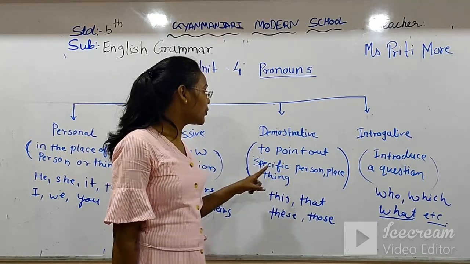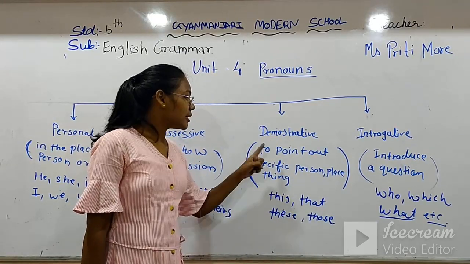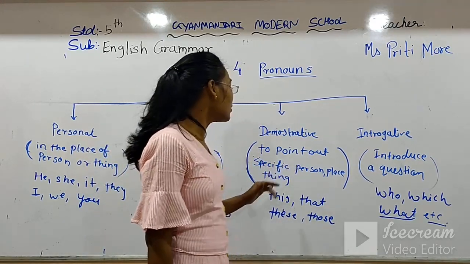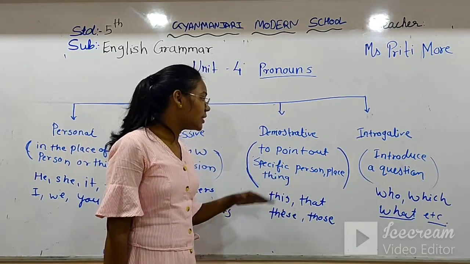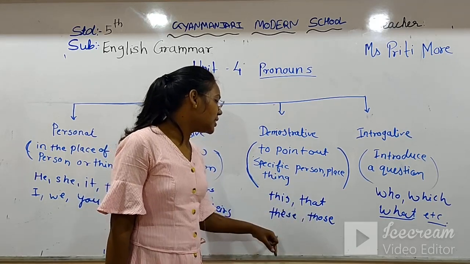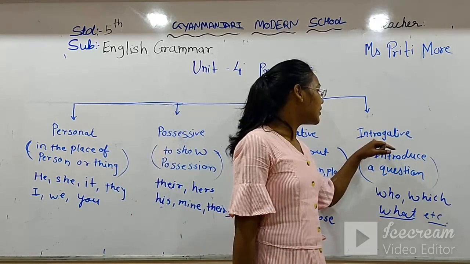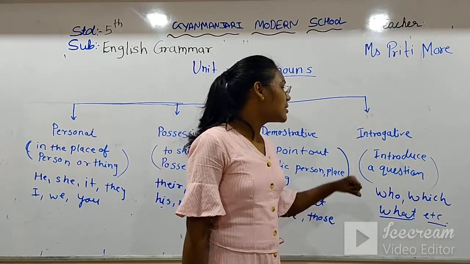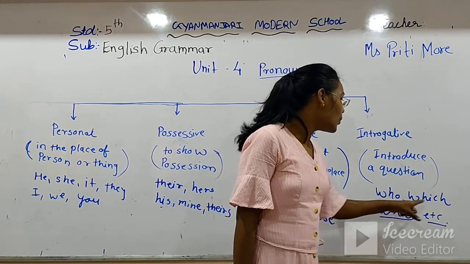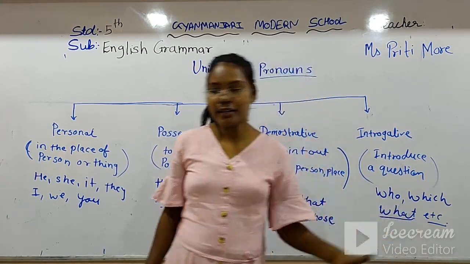The demonstrative pronoun points out the specific person, place, or thing, and we use words like this, that, these, and those. In the interrogative pronoun, we use words to indicate the question like who, which, what, etc.